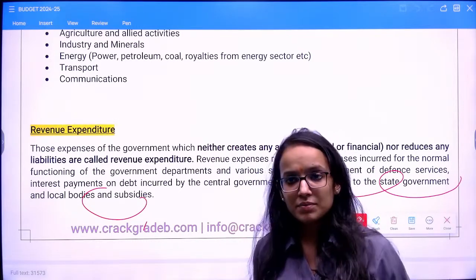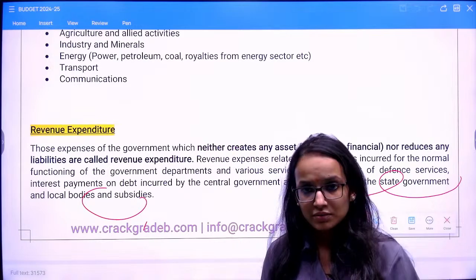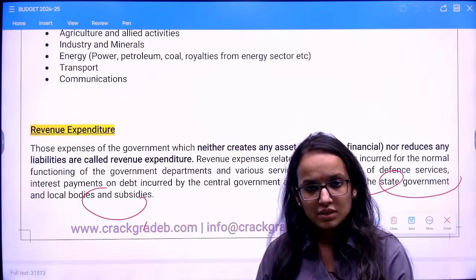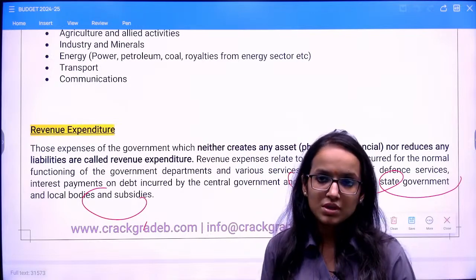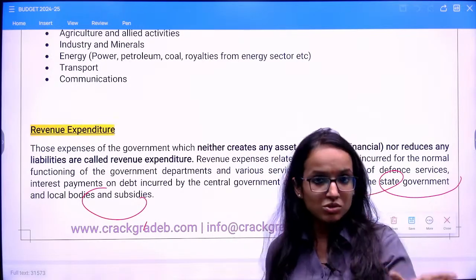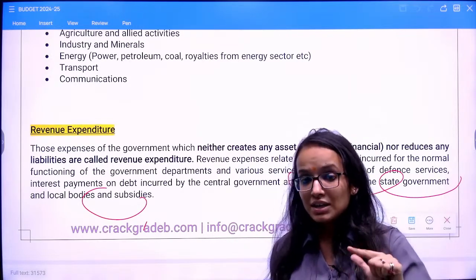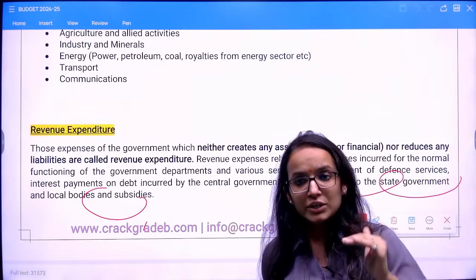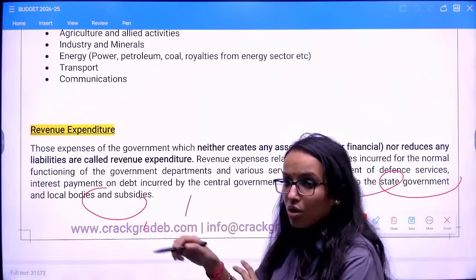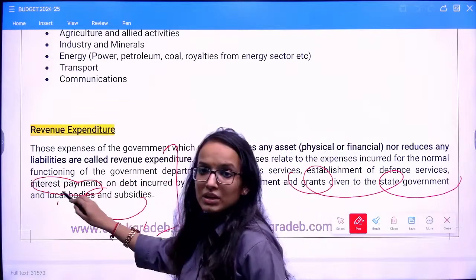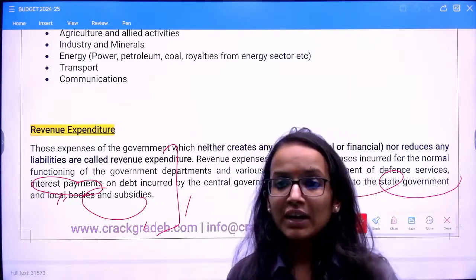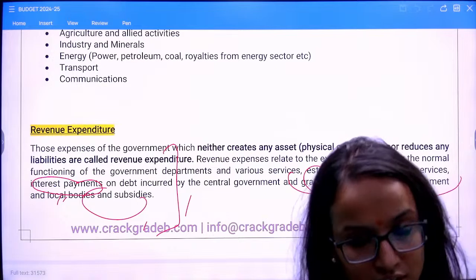Grants given by the central government to the state government, to local bodies, or subsidies given to someone, all these will be expenses for the Government of India, but since they neither create any asset nor reduce any liability, they will be called revenue expenditure. Also, only the interest payment is there, not the repayment of the entire loan. Why, I have told you.